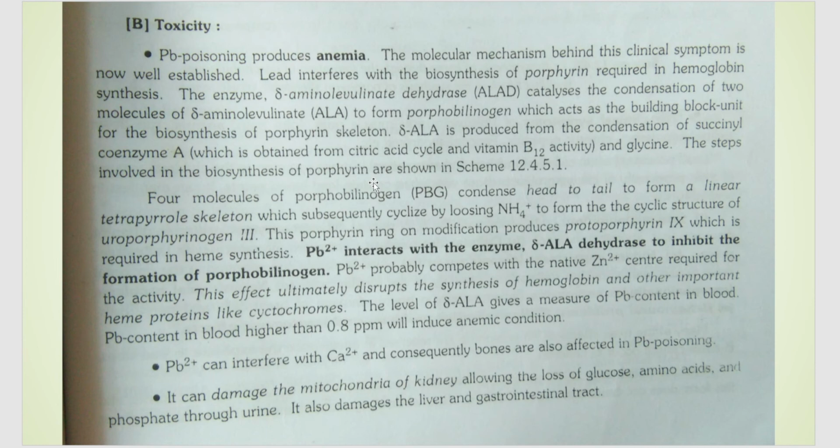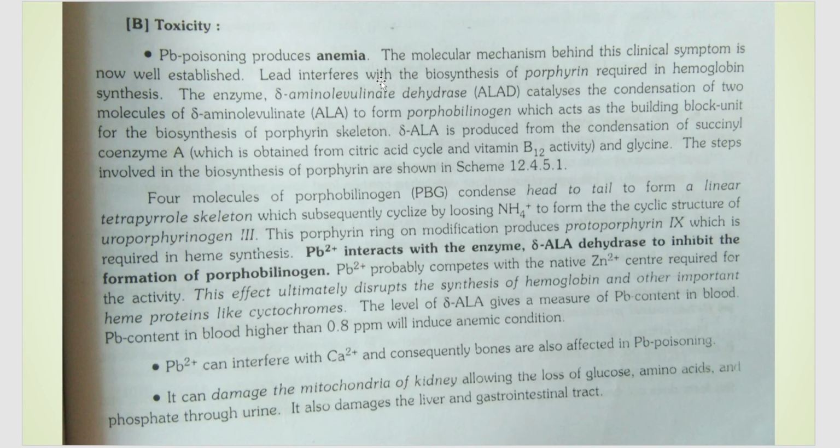Heme protein or hemoglobin is required for the transport of oxygen. So lead disrupts the biosynthesis of porphyrin, because of which hemoglobin cannot be synthesized, oxygen cannot be carried, and hence the person will suffer from anemia. A lot of anemic patients may be in that condition because of Pb poisoning.